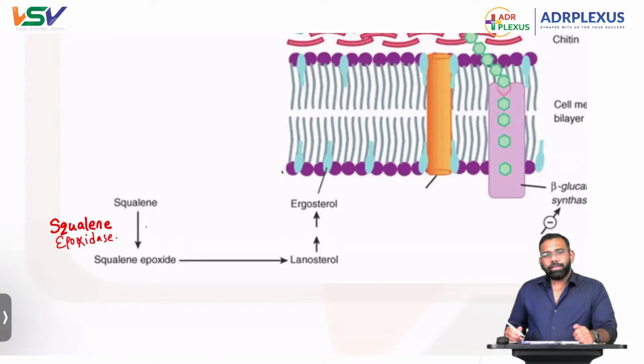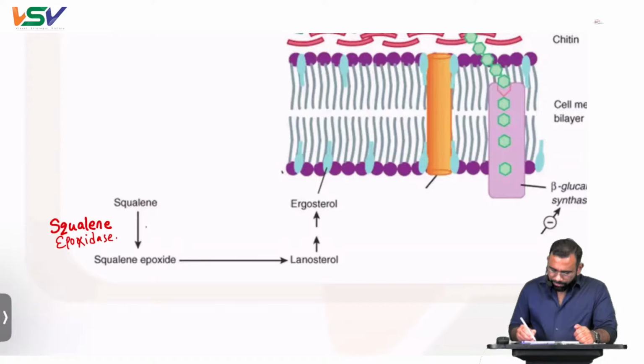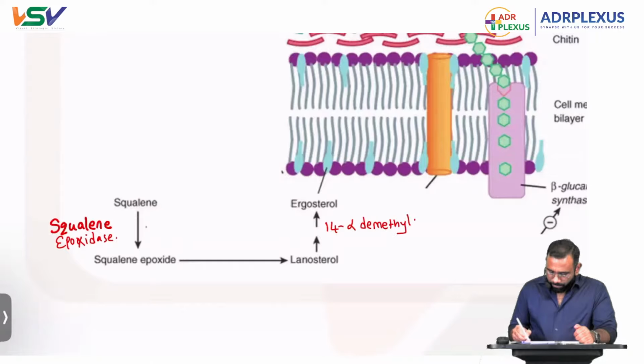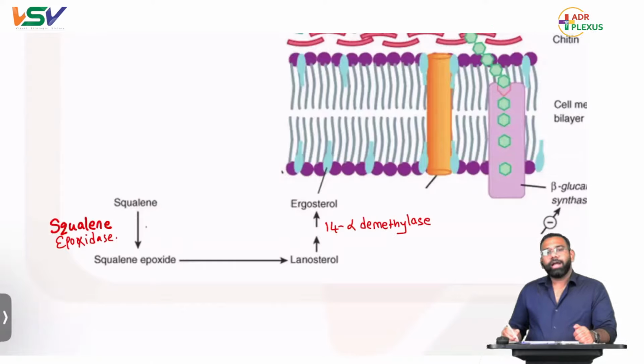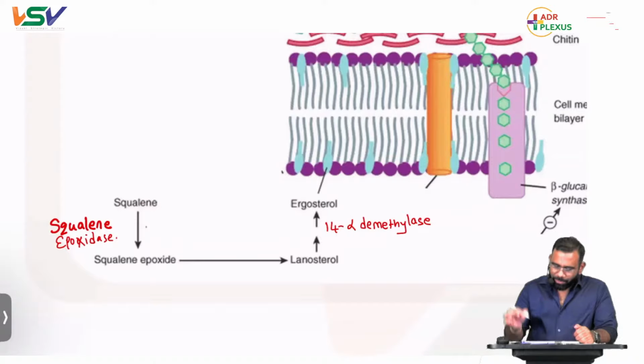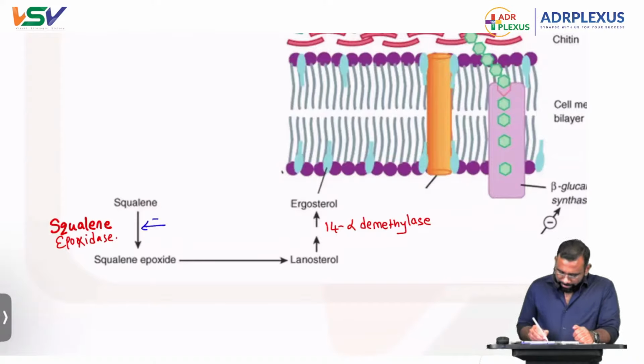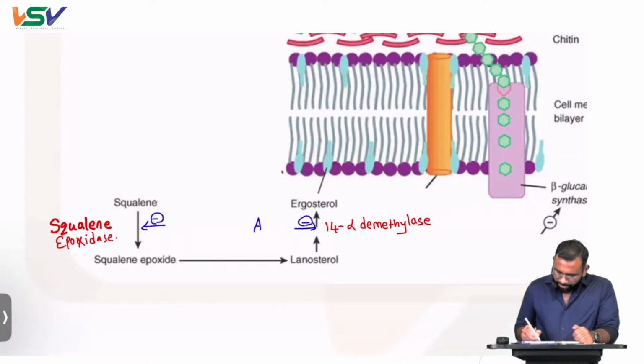So finally it forms squalene. There are so many reactions. Finally lanosterol is formed. Lanosterol forms ergosterol with the help of one enzyme, that is 14 alpha demethylase. Now here come the drugs inhibiting squalene epoxidase and the drugs inhibiting this 14 alpha demethylase. 14 alpha demethylase is inhibited by azoles. Squalene epoxidase is inhibited by terbinafine.